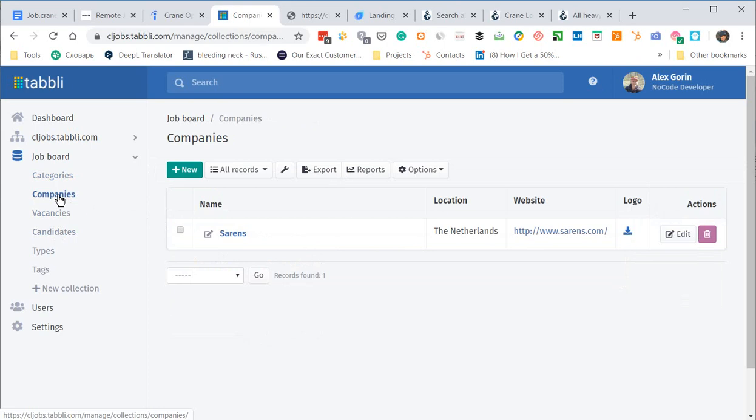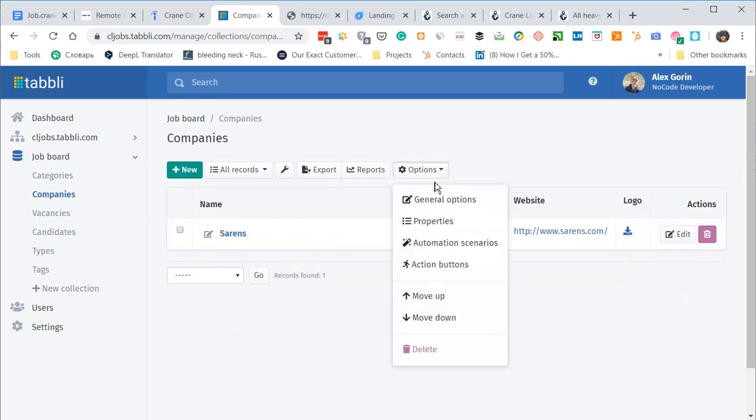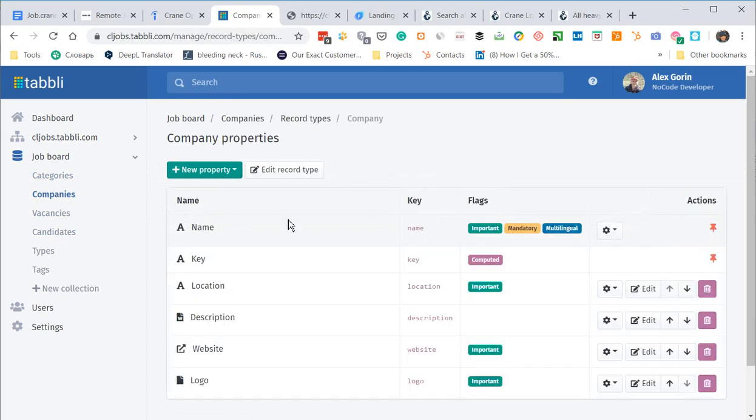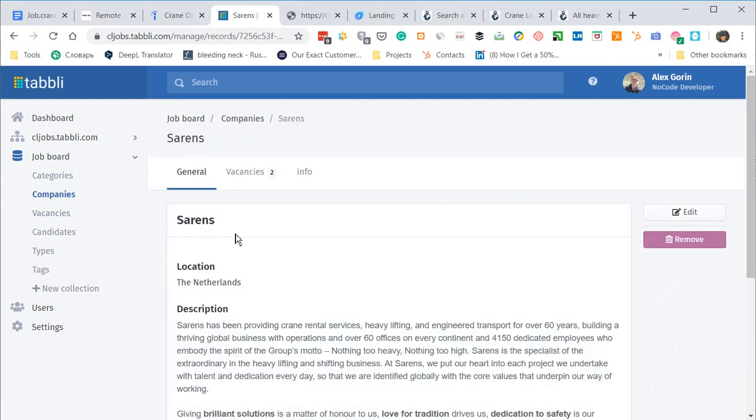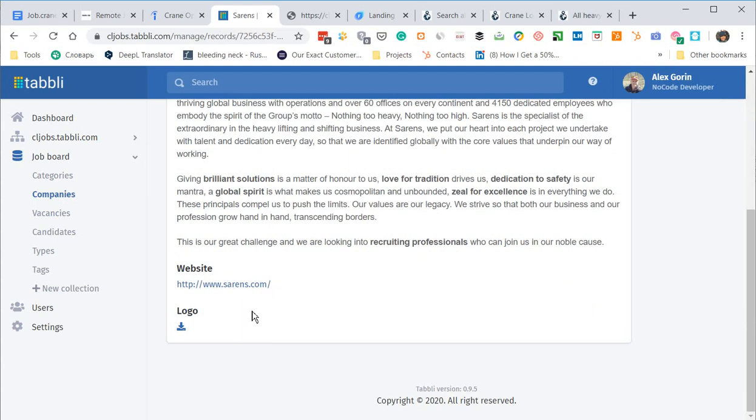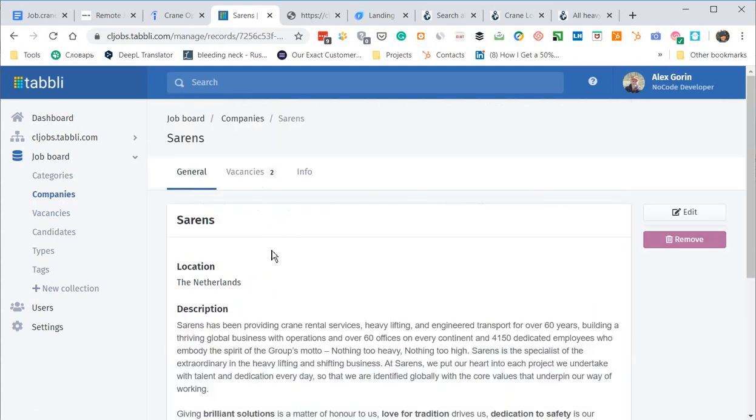So we have companies. Let's look at the properties of the company structure. It has name, key for internal use, geolocation, description, website link, and logo. If we go to see the page of Sarans, one of the companies, we can see something like this.